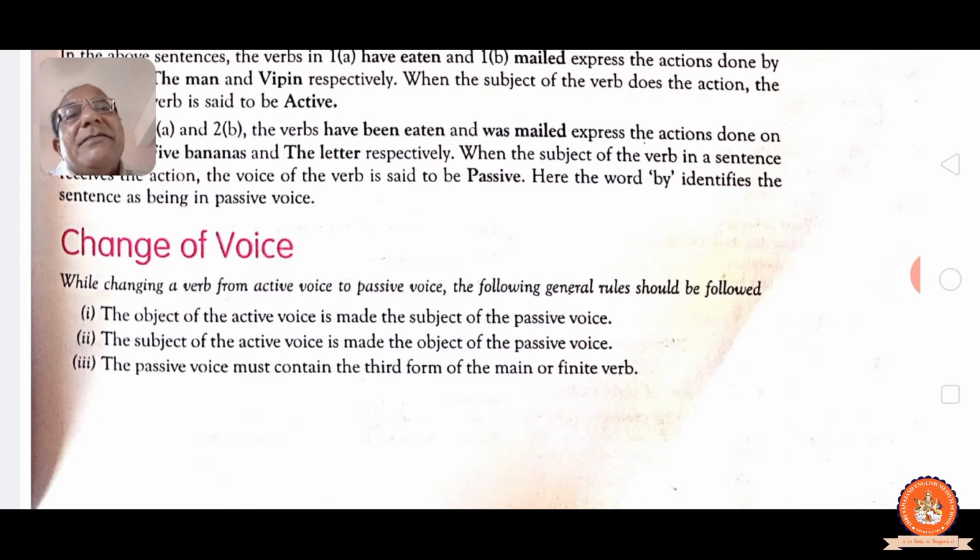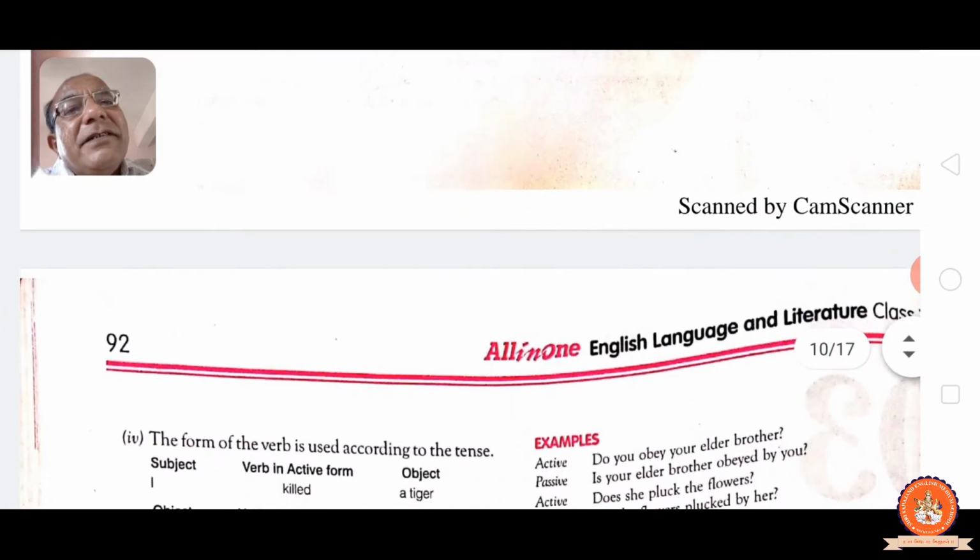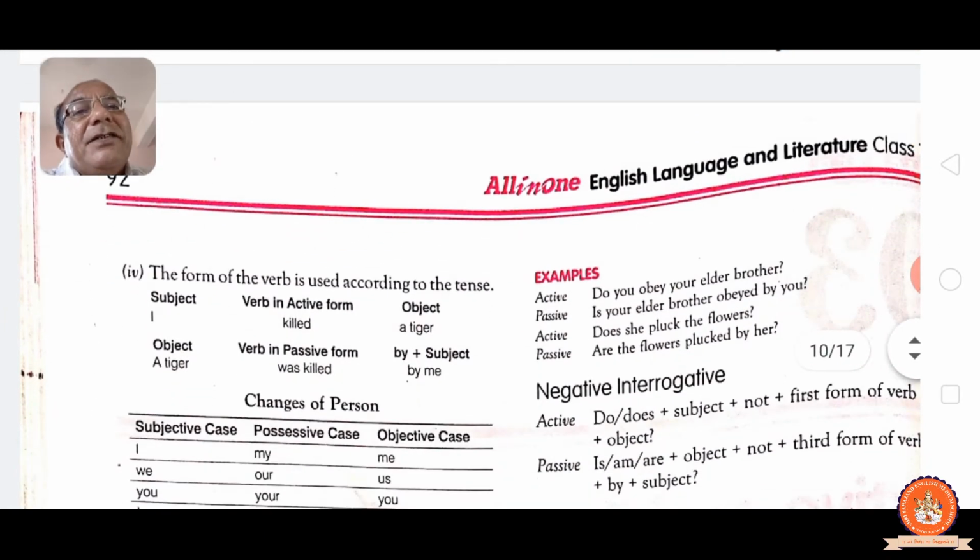The 3 points we have to keep in mind. The object of the active voice is made the subject of the passive voice. In active, as you know, the object comes last, that we have to take first in passive. And the subject coming first in active voice, that we have to take last in passive. And the past participle, third form, coming. See, the form of the verb is used according to the tense. See, I killed a tiger. I is the subject, the verb in the active voice is killed, and the object is a tiger.